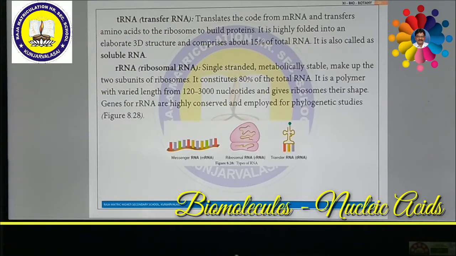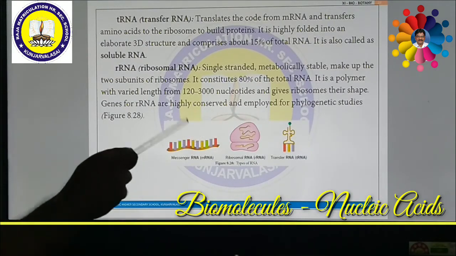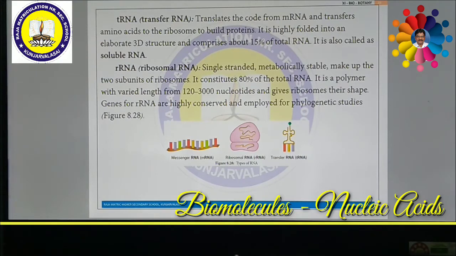What is mRNA? mRNA is nothing but messenger RNA. This messenger RNA is single stranded. It carries a copy of instructions for assembling amino acids into proteins. It is very unstable. They will not be permanent. It comprises 5% of total RNA polymer.